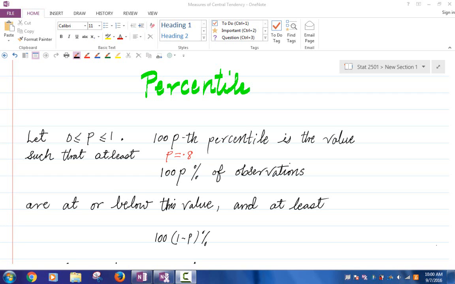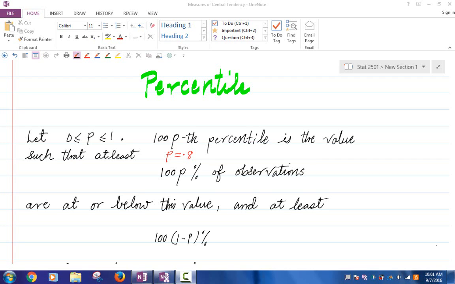Okay, so most of you have taken either ACT or SAT before you came to college, right? Now, if somebody says that your SAT or ACT score is 70th percentile, what does it mean?